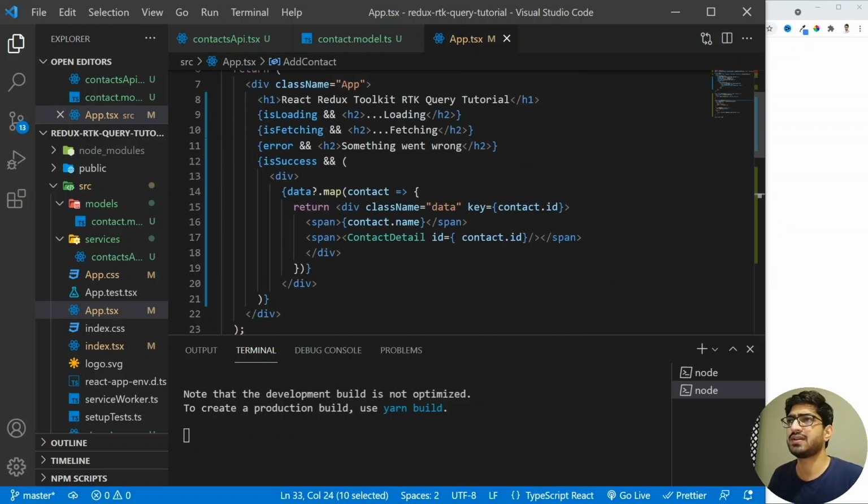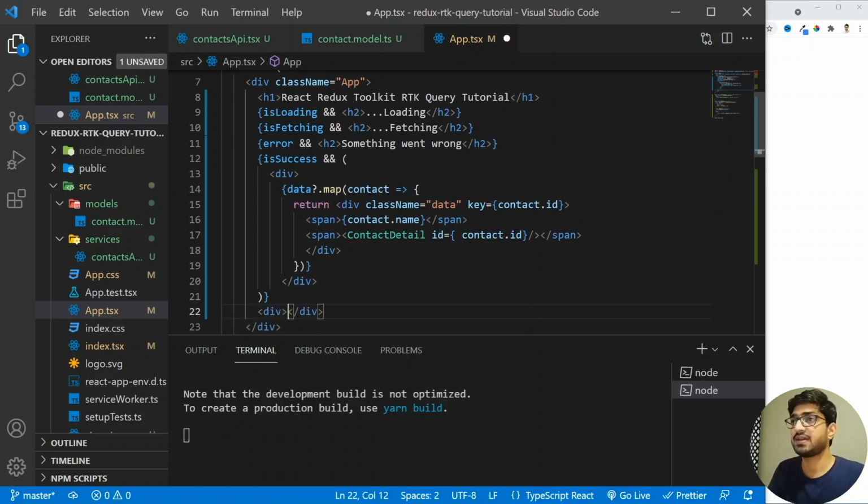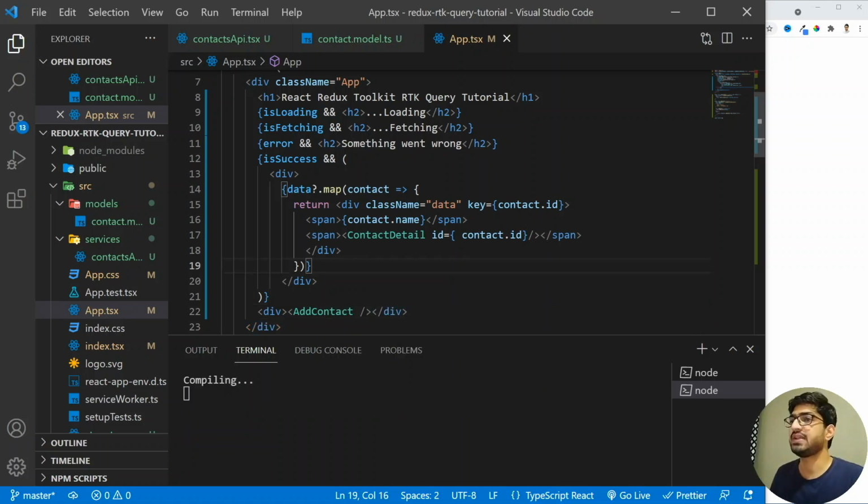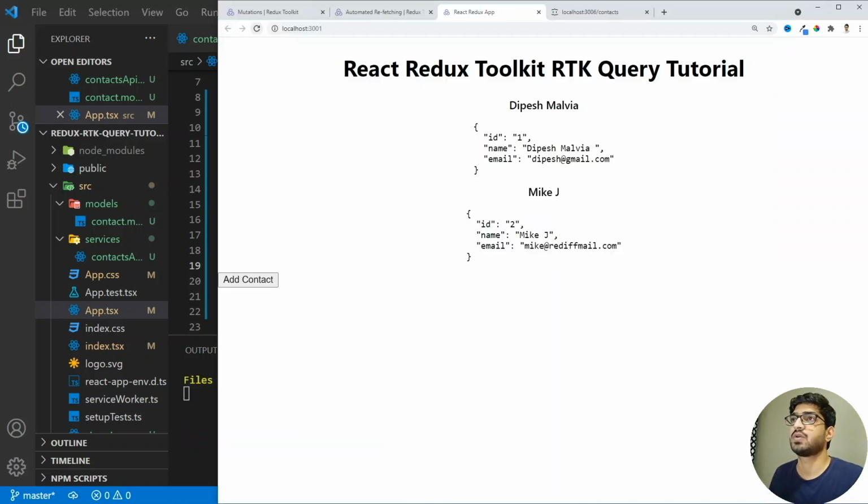So let's go here, and I'm going to create a div, and inside the div I'm going to have the add contact. All right, I will save it, and now let's see. So now we see that we have the add contact button.